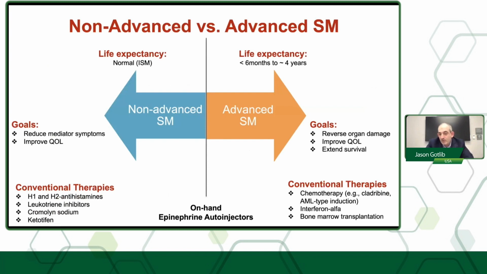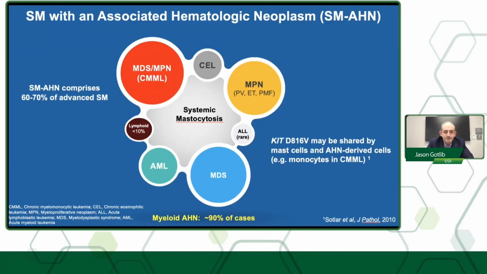But now with the era of KIT inhibitors, the calculus regarding the types of therapies we use is dramatically changing. I think it's important to highlight SM with an associated hematologic neoplasm. Again, almost all the time it's myeloid in nature. And this can be, for example, an MDS, an MPN. Most commonly, it's an MDS/MPN, such as chronic myelomonocytic leukemia. But you can also have an acute myeloid leukemia as well.